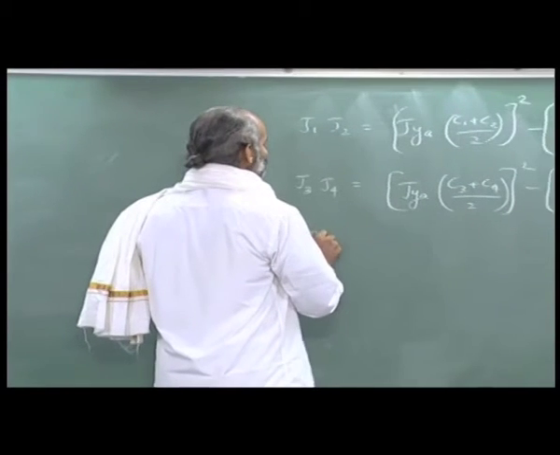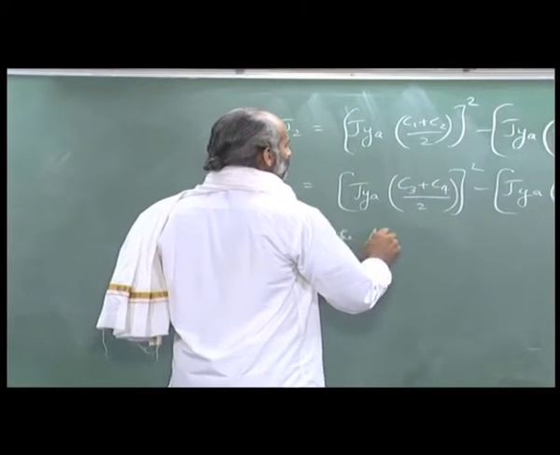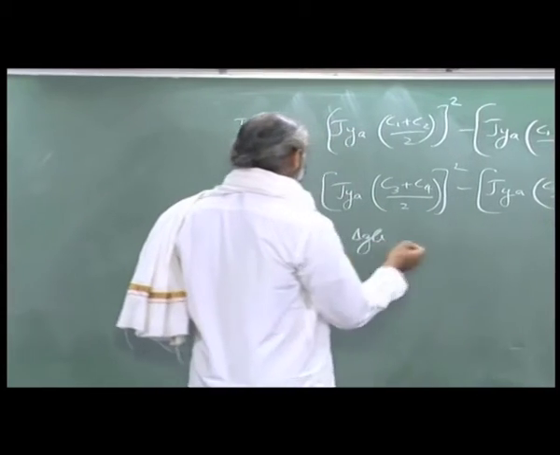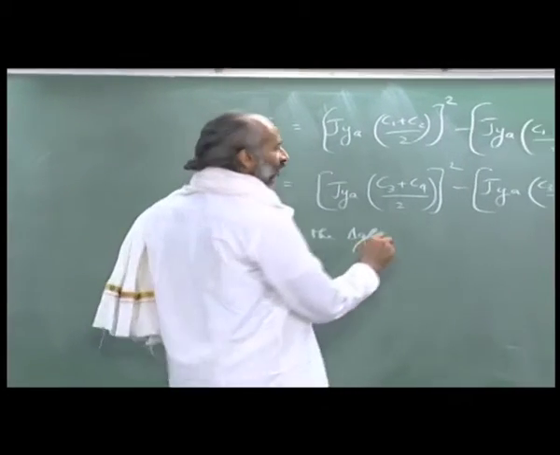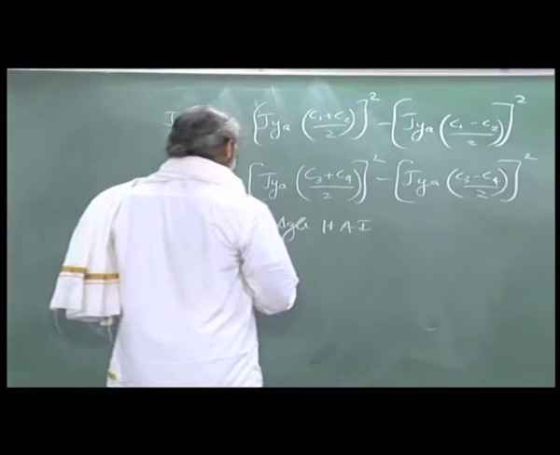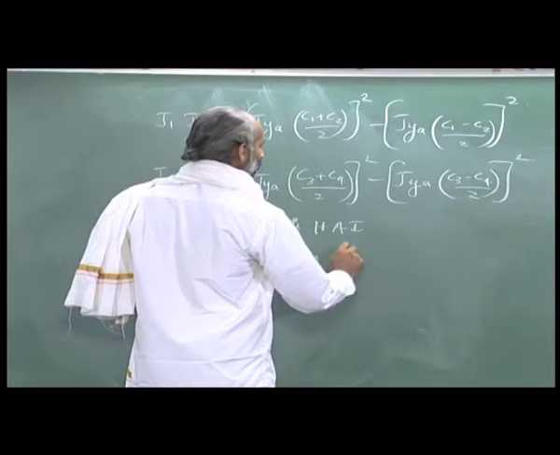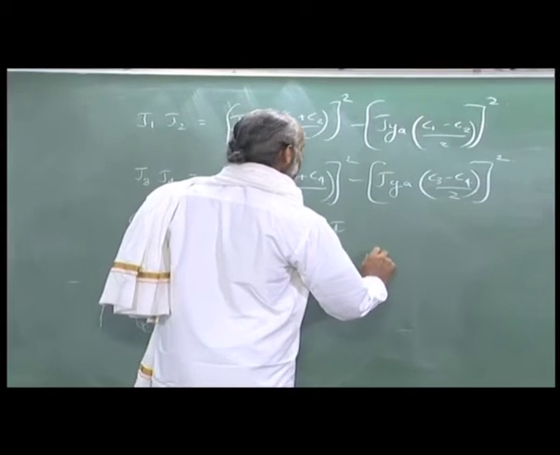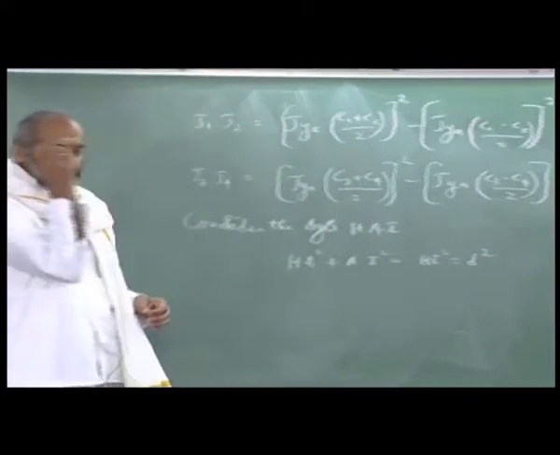Before I add this, I just wanted to have this result in place so that you can see immediately what we want to have. Consider the triangle HAI. So, we have HA square plus AI square is equal to HI square, which is equal to D square.